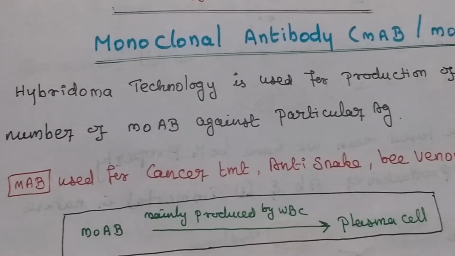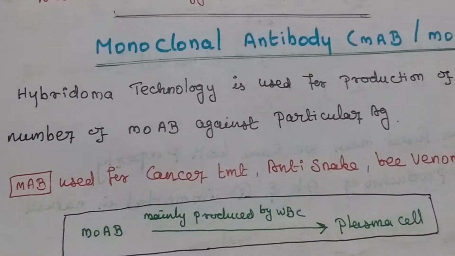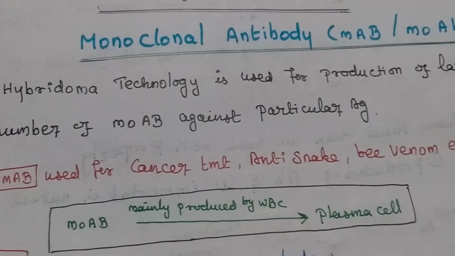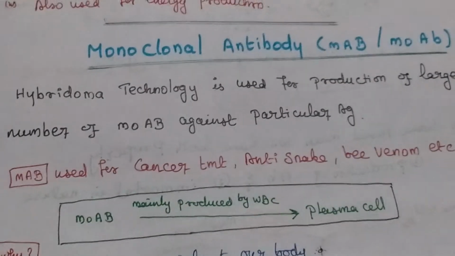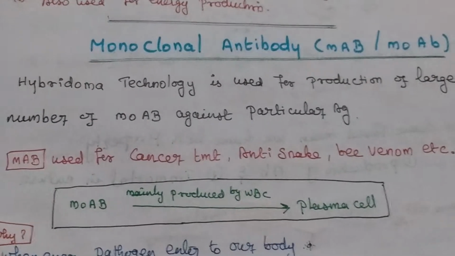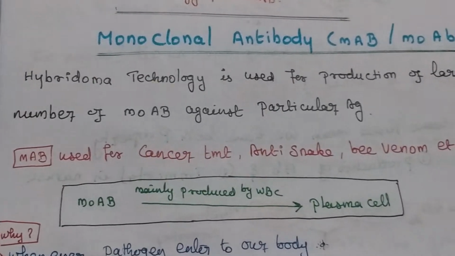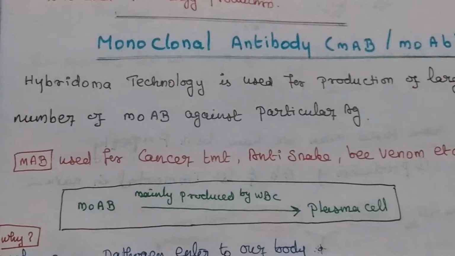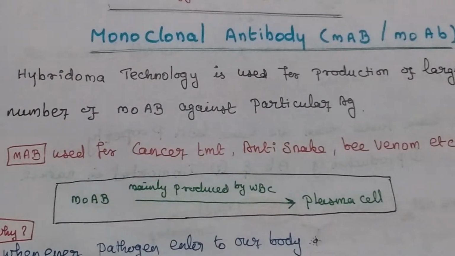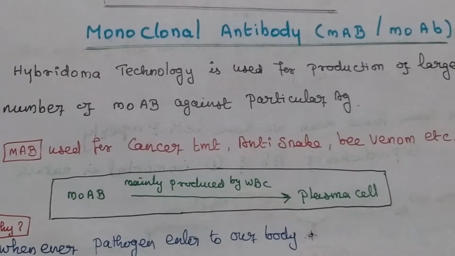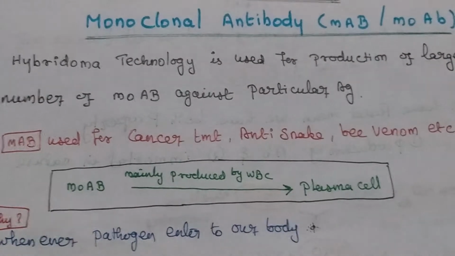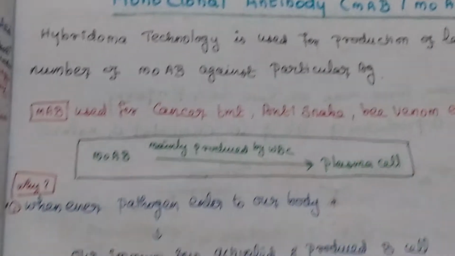Monoclonal antibody production. Hybridoma technology is used for the production of a large number of monoclonal antibodies against a particular antigen. These monoclonal antibodies are mainly used to treat cancer and as anti-snake and bee venom. Monoclonal antibodies are produced by plasma cells.